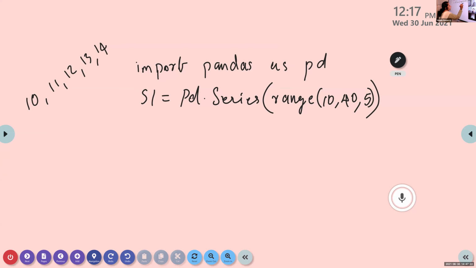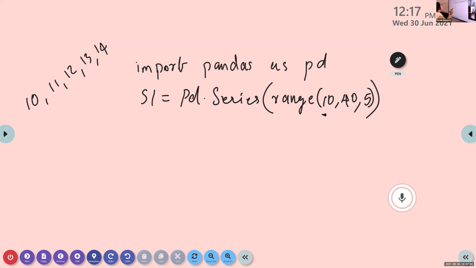The start value is 10 and the stop value is 40, or we can give any value greater than 35. Then the value for incrementation is 5 because our values are incrementing by 5. 10, 15, 20, 25, just like that. Okay. Is it clear?